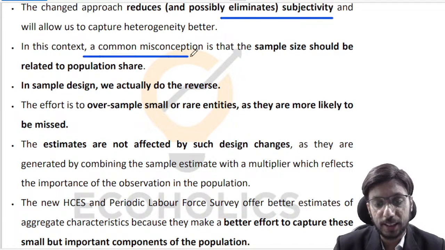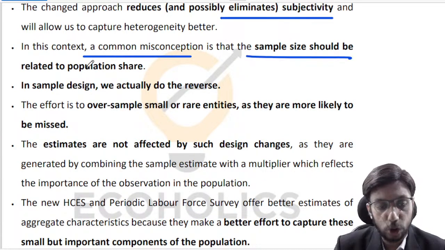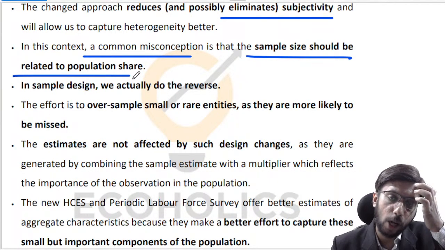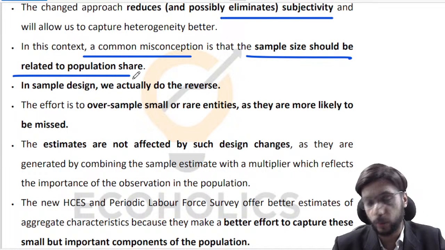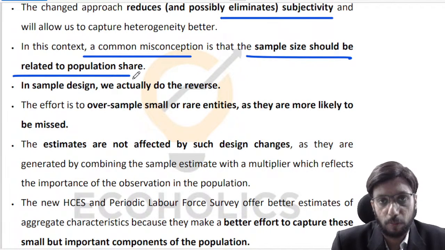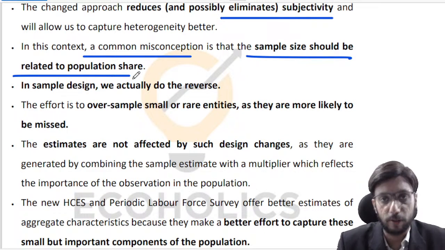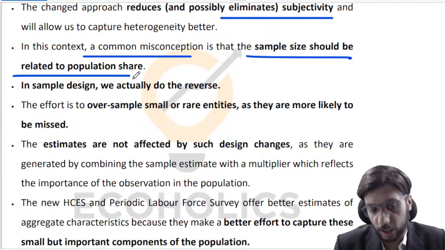Another very common misconception is that if, let us say, you have selected 10,000 households, then sample size should be related to population share. In the sense that if affluent households in totality are, let's say, 25% of households in rural India, because maybe 25% are land-owning households, then in your survey, affluent households should also be 25%. There is no such direct correlation, is what the author is suggesting.